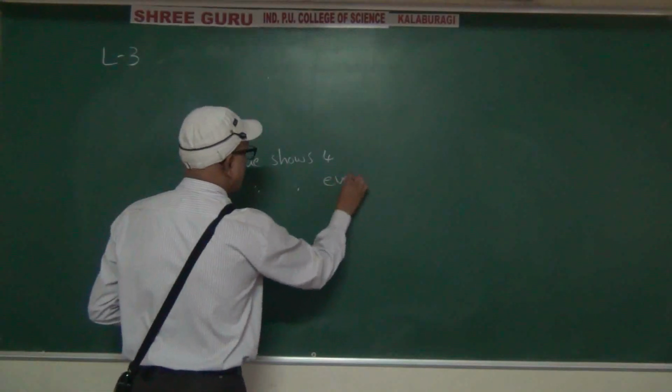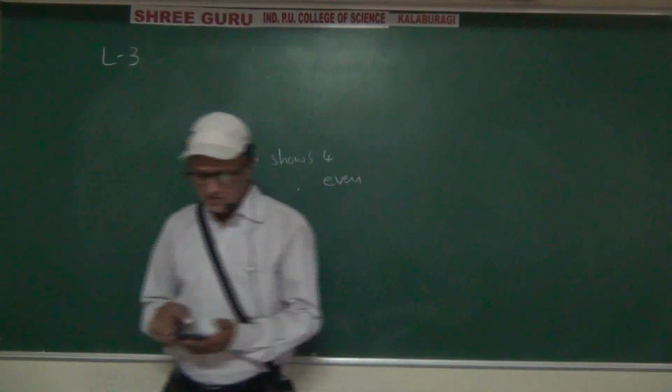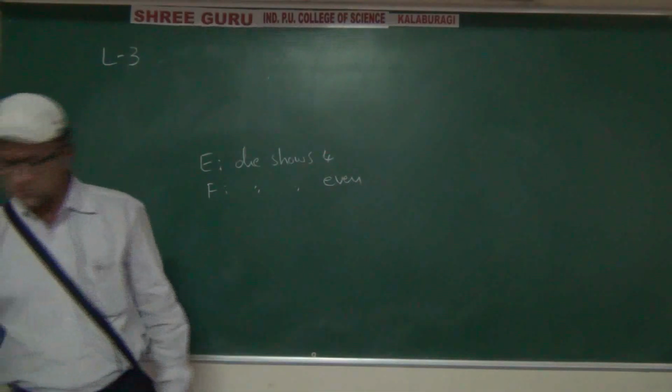The question is, are E and F mutually exclusive?